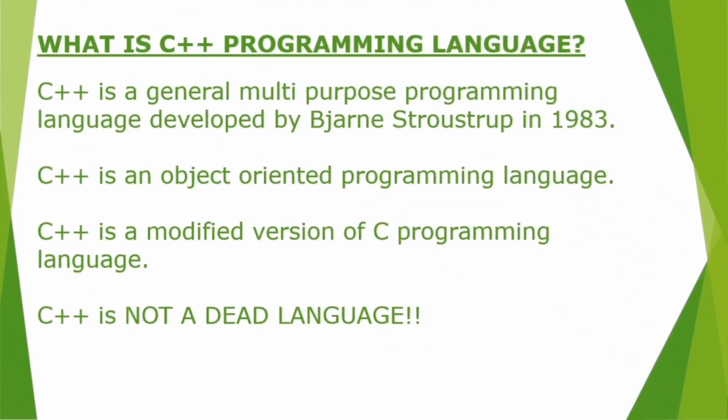So before we start learning how to code in C++, we need to understand what C++ is. Well, basically C++ is a general multipurpose programming language that was developed in 1983. It is an object-oriented programming language, which means it can be used to create objects in which the properties and methods can be created in the class given to that object. So basically, object-oriented programming gives us a lot of edge in developing a whole lot of versatile software. And yes, C++ is not C programming, rather it's a modified version of the C programming language.